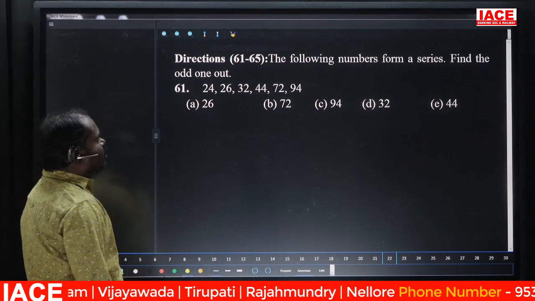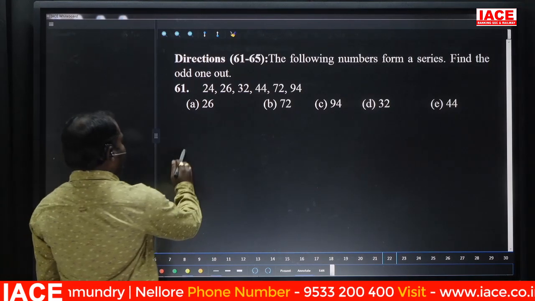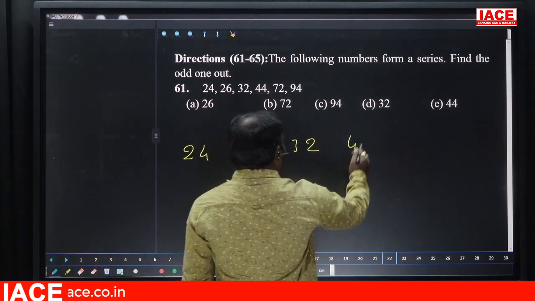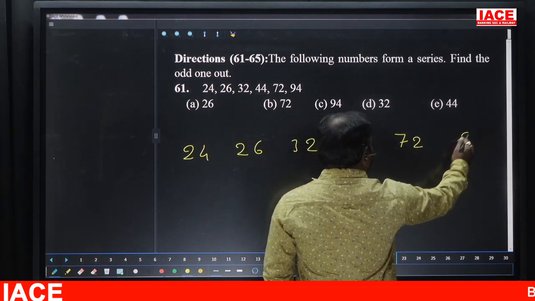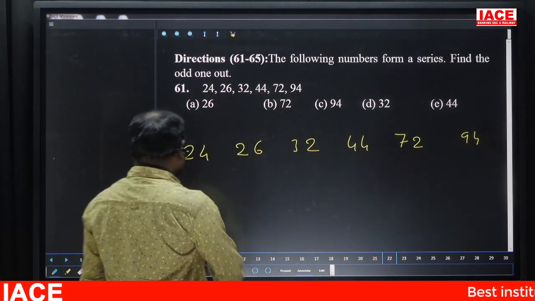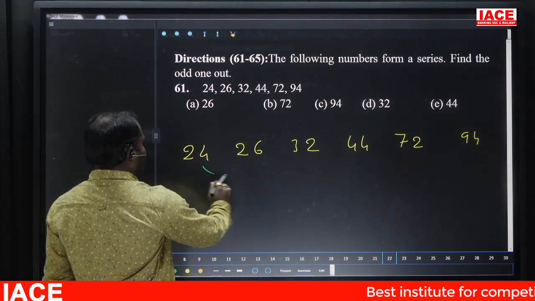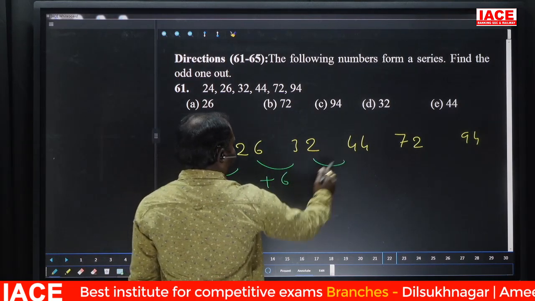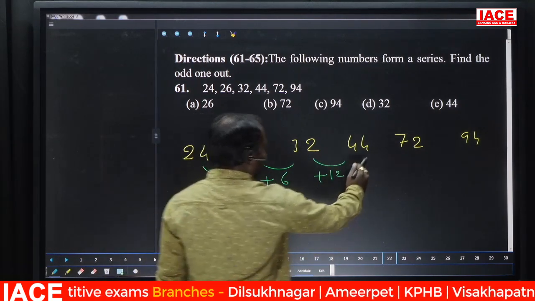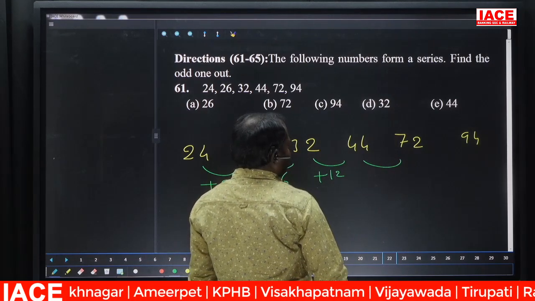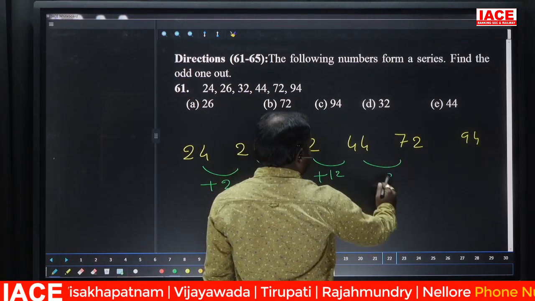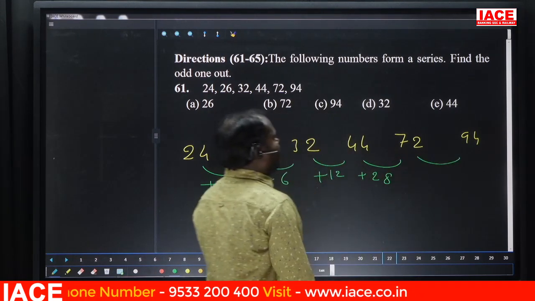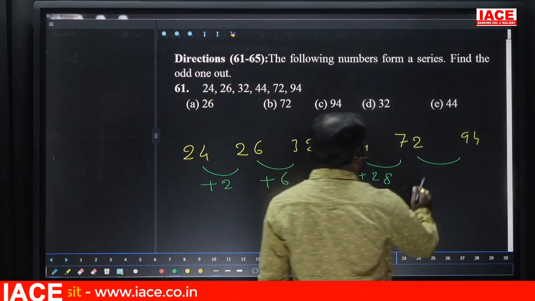Number series. So what is the wrong number? We should identify that. 24, 26, 32, 44, 72, 94. If you take the difference, plus 2, plus 6, plus 12, 28, 22, 14 plus 8 is 22.